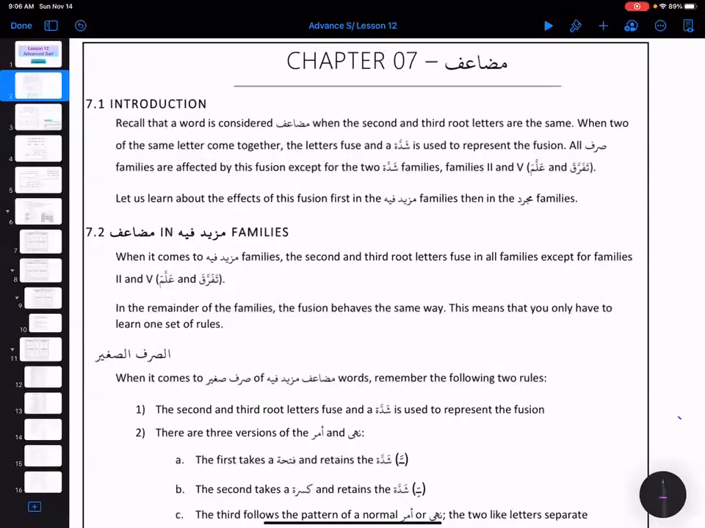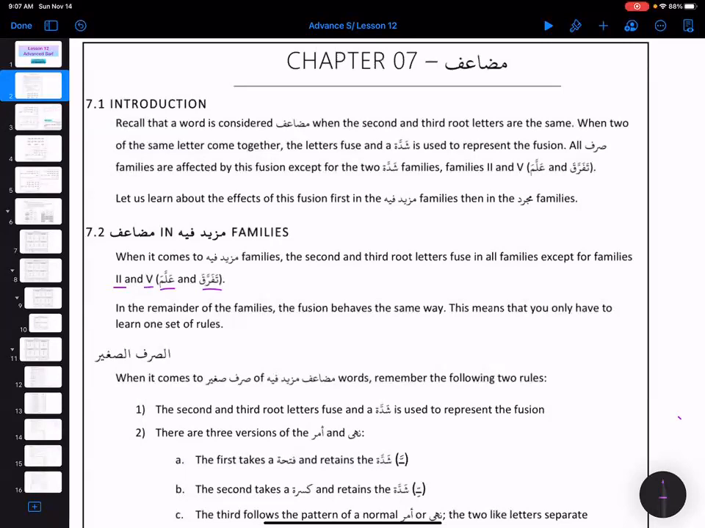What's gonna happen? The second and the third root letter fuse in all the families except for 2 families. What are they? Family 2 and family 5, the Farraqa and Allama family. So we will see all the other families ending on Shadda, but not these 2 families. Once they are not ending on Shadda, they conjugate regularly. So they are not a problem at all.